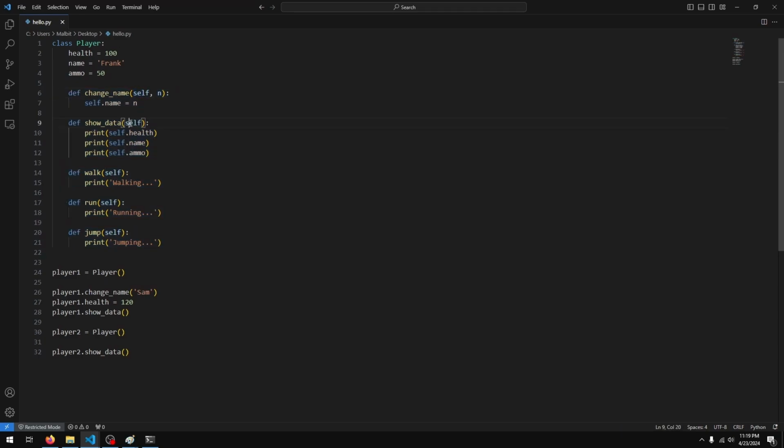Ensure to have a default parameter, usually called self, in your methods. And then we create our objects by calling the class and assigning it to a variable. After we've created our object, we can use its properties, change them, print them, whatever we like, and we can create as many instances of our class as we like.